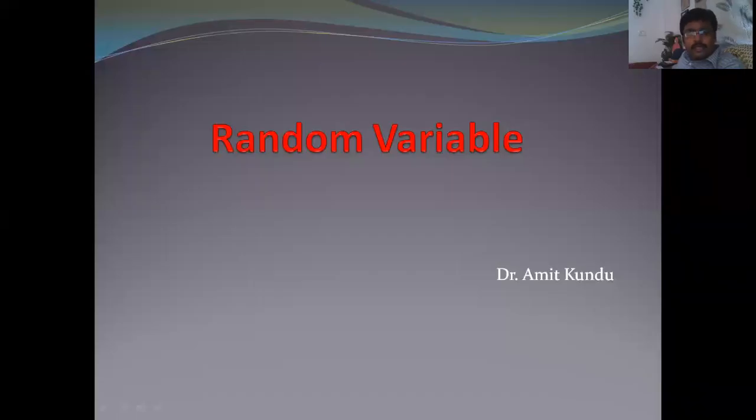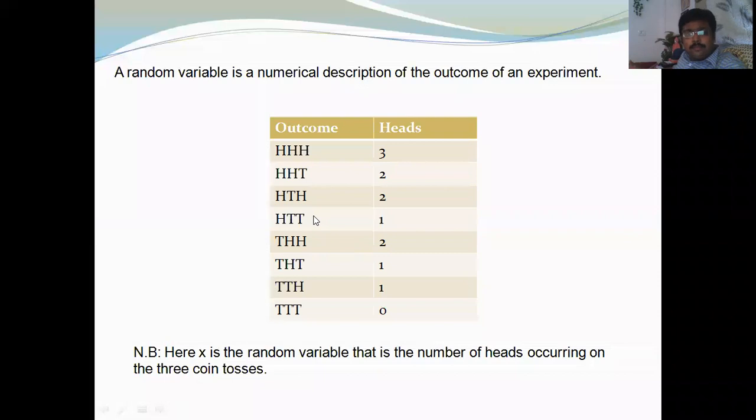Hello, in this lecture I try to clarify what a random variable is. Look here, the random variable is a numerical description of the outcome of an experiment. It is nothing but a numerical description of the outcome of an experiment. What is the outcome, and what is the experiment? The experiment here is the random experiment.